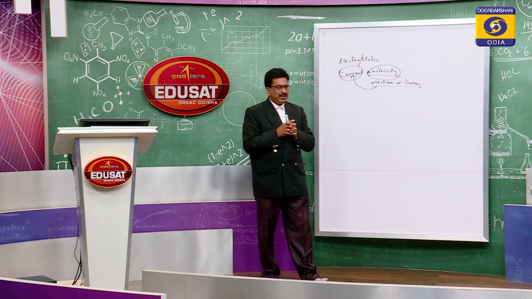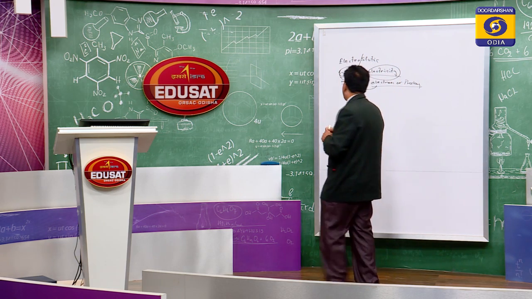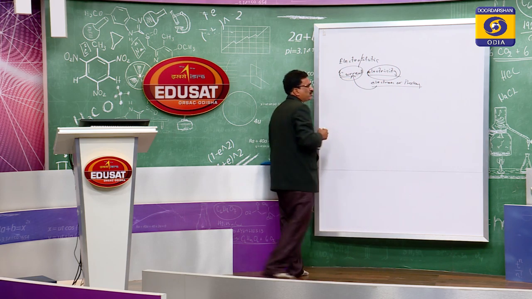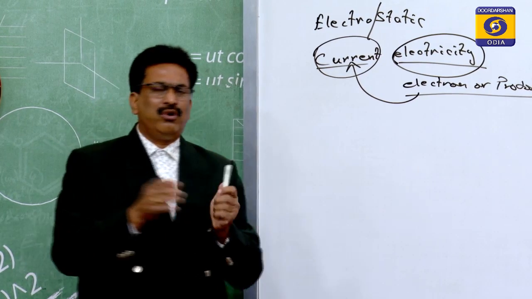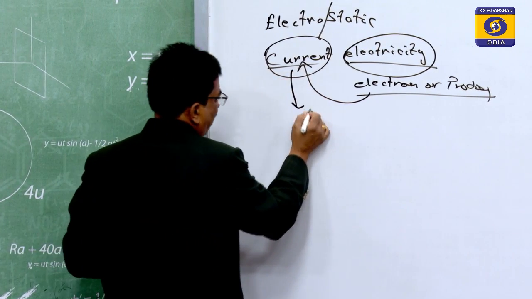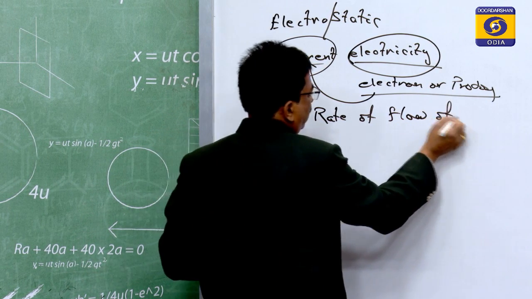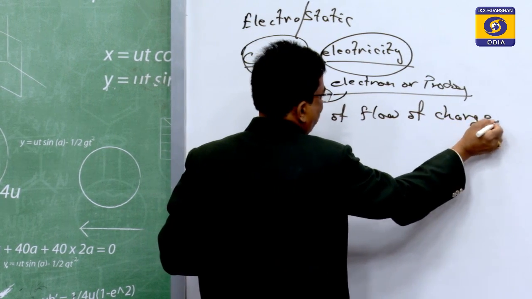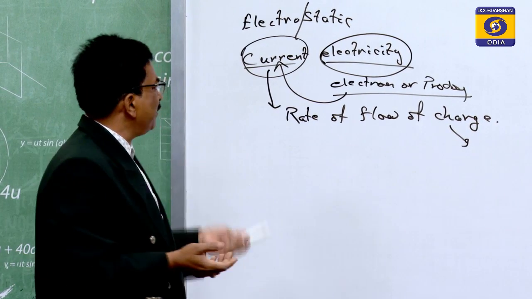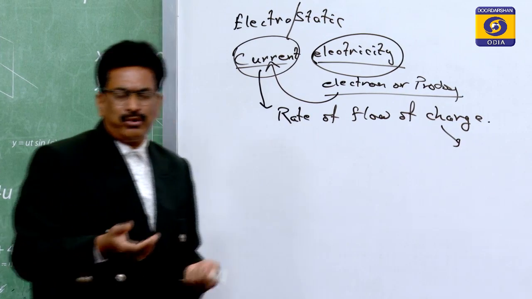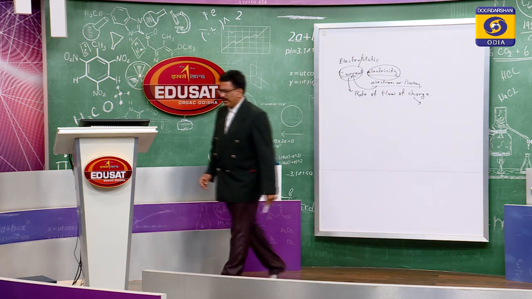As per the syllabus, you know in school level also you have some idea about the current, which in our own language is known as Vidyut. So what is the current? It is defined as the rate of flow of charge. This charge, as you know from the earlier chapter, is positive or negative. The negative is the electron, the positive is the protons or positive charge carriers. So the rate of flow of charge is known as the current.